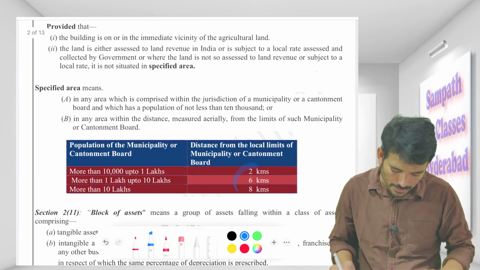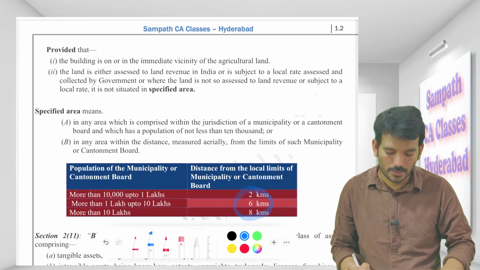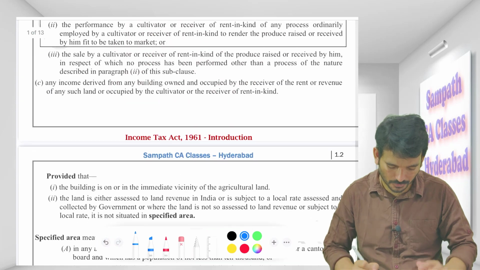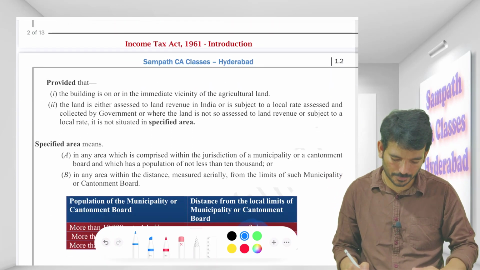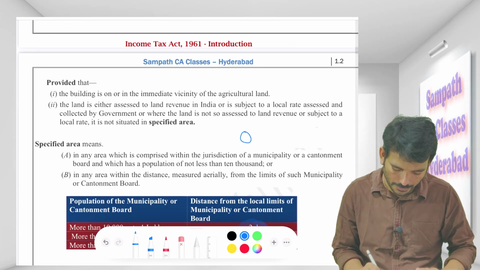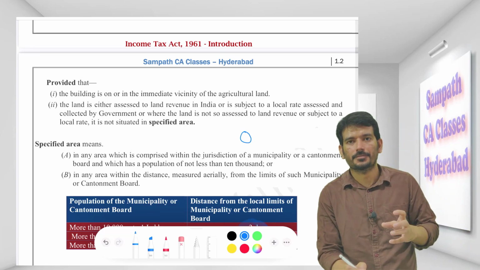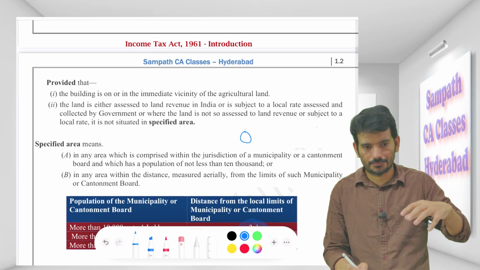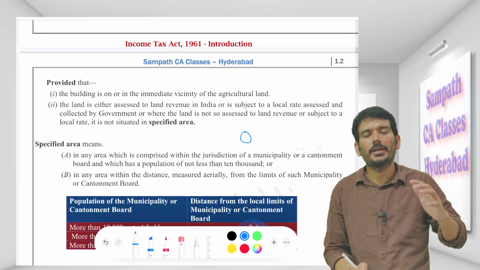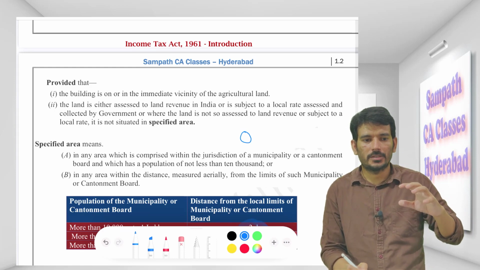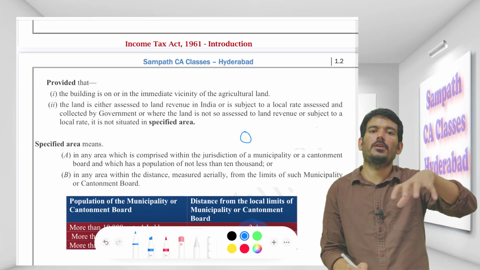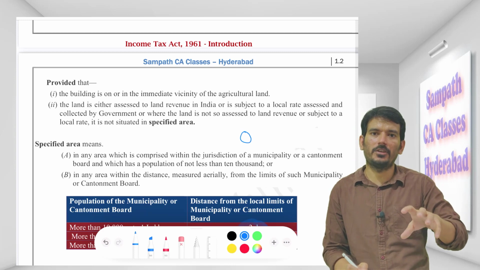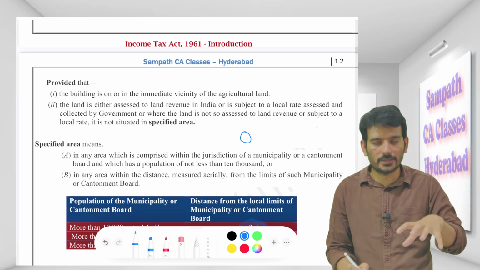So how do we find out? This is a rule you need to learn by heart, but I'll just give one example from my place where I'm taking class now. This is a cantonment or municipality. If it is a cantonment or a municipality and the population is up to 10,000, then within the limits of the cantonment or municipality, wherever the land is situated, that place is called a specified area.